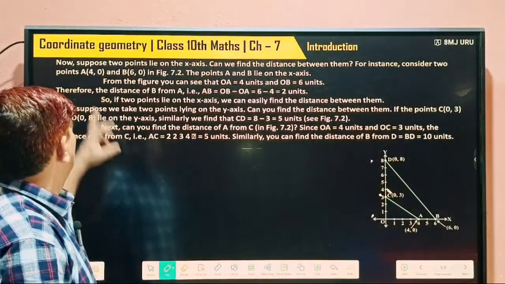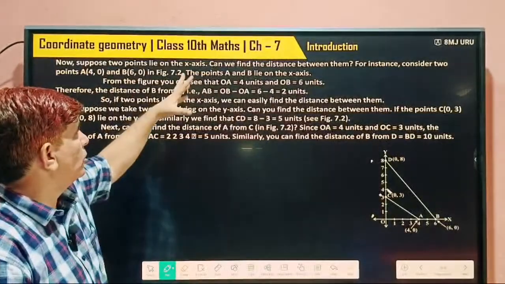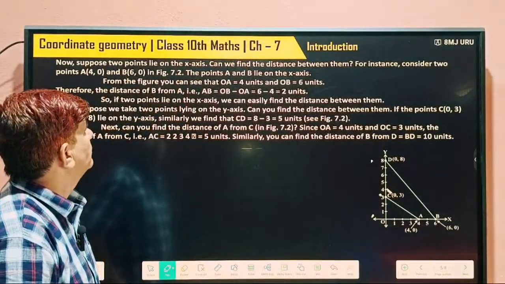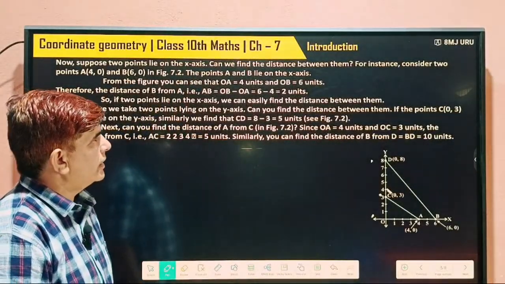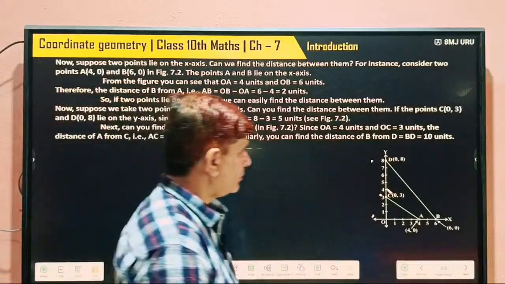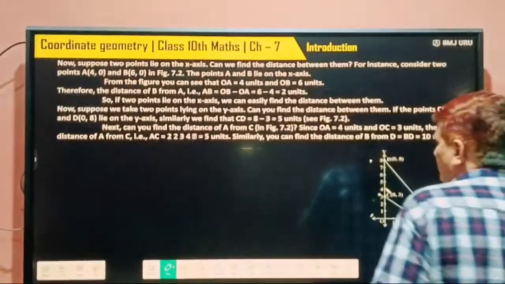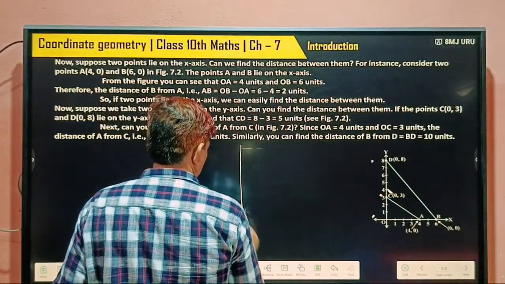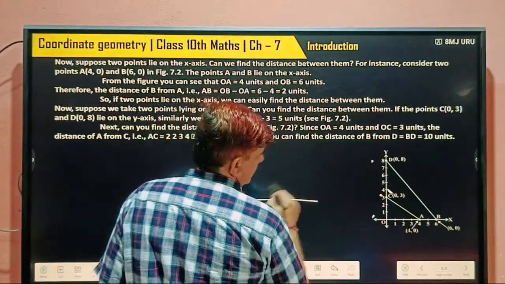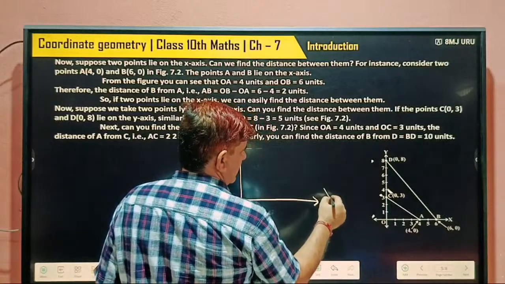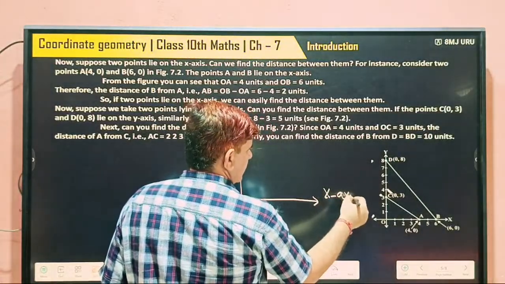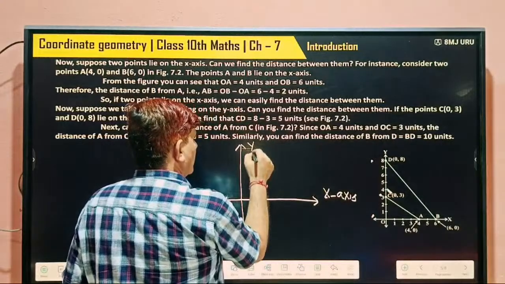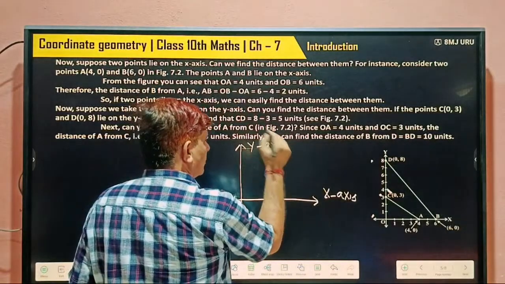Now suppose two points are lying on the x-axis. Can we find the distance between them? Yes. If we have like this, this is the x-axis, you know, and this is the y-axis, you know.